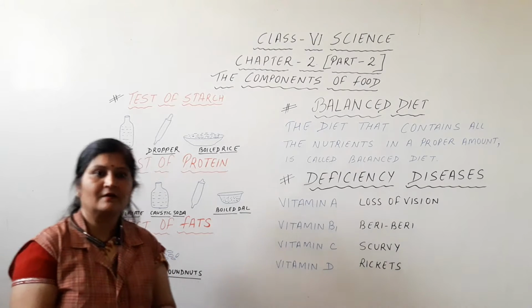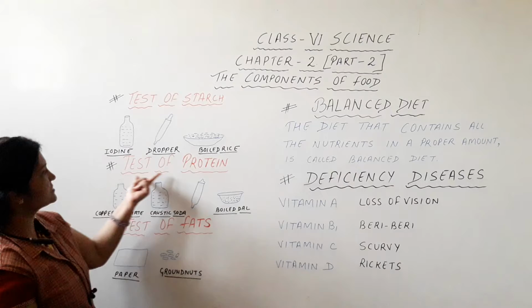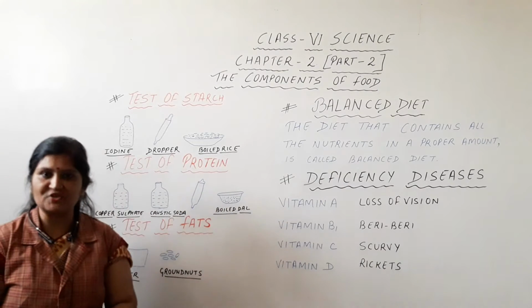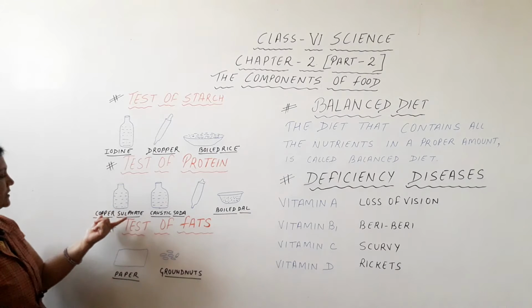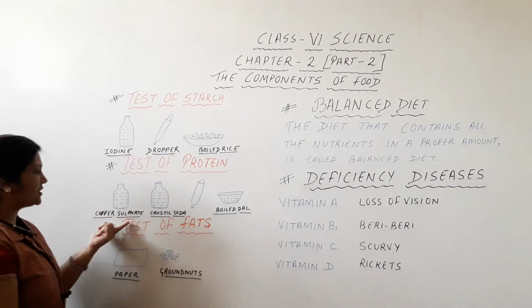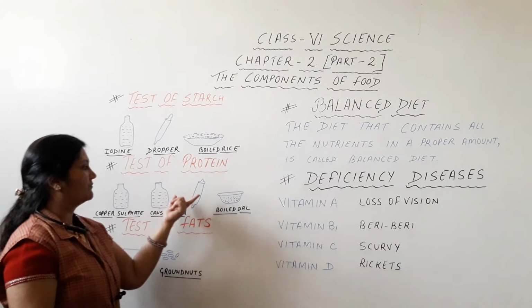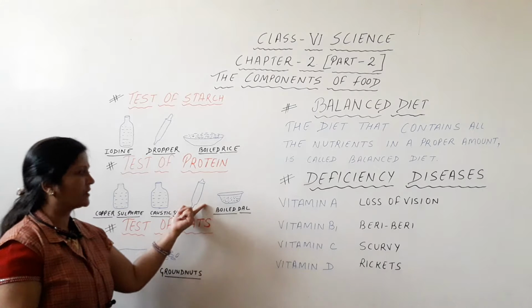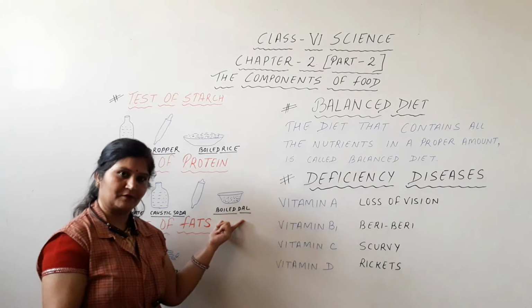Alright. Now see, we'll do the test of protein. Which test? Protein test. In it, we will take two chemicals. The first is copper sulfate solution. The second is caustic soda solution. And we have one dropper, and we'll also take boiled dal as a food item.